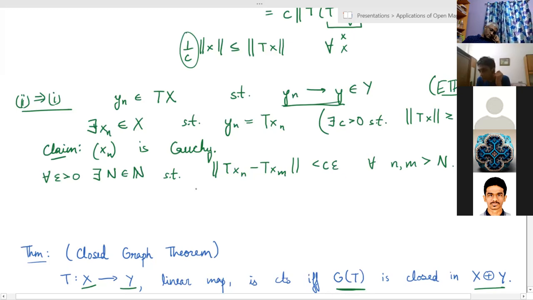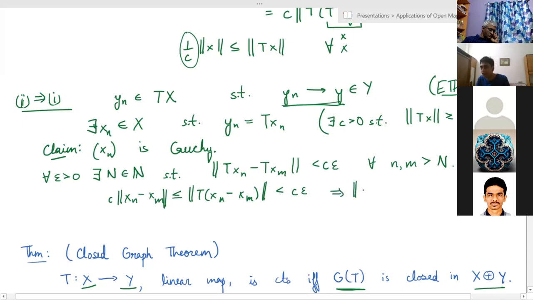And from this, using linearity of T, I get that the norm of T(xn minus xm) is less than C epsilon. But by the condition that T is bounded below, this is greater than or equal to C times the norm of xn minus xm. So cancelling out the C's, I get that the norm of xn minus xm is less than epsilon for all n, m greater than N.